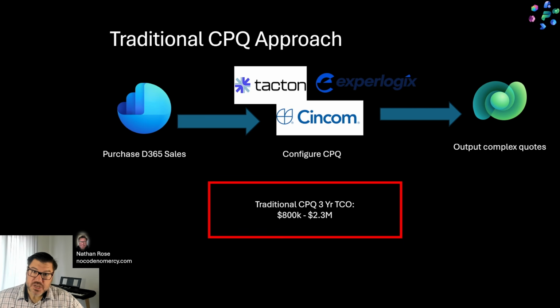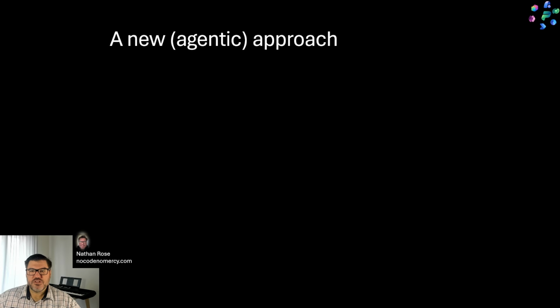But what if there was a different approach? What if we could use some of the new tools available to us using large language models and natural language to configure product BOMs in Dataverse and then assemble them without a traditional rules engine? And this is what that looks like.